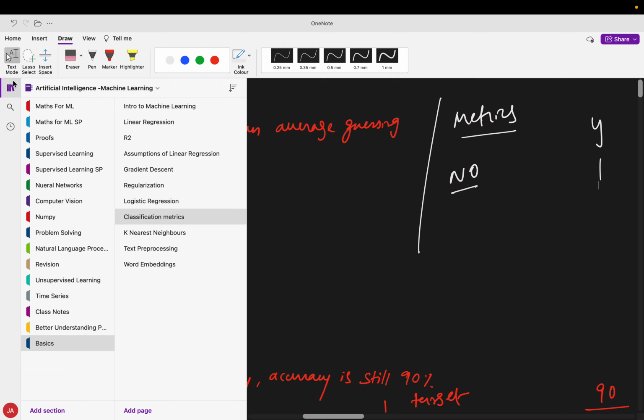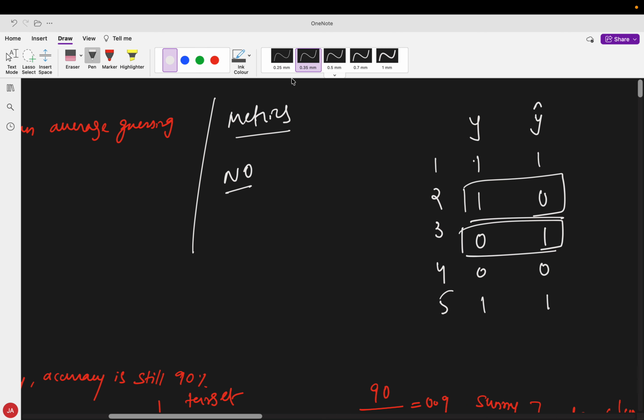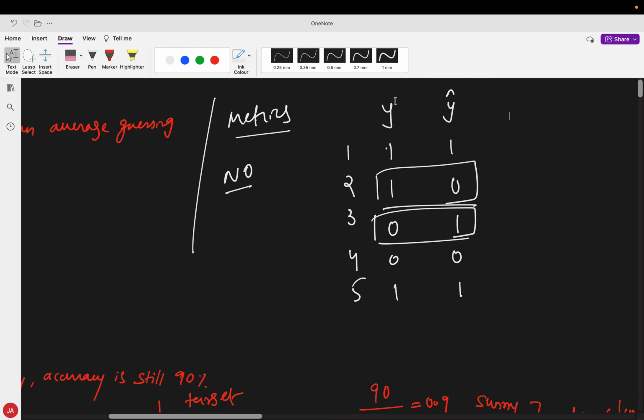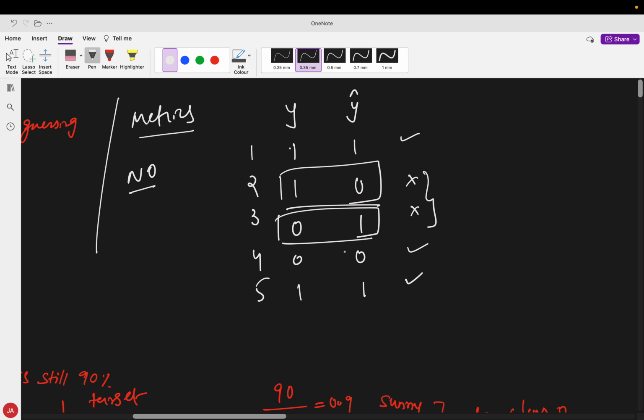Let's say we have this kind of sample where my model predicts this correctly, this incorrectly, this incorrectly, this is correct, this is correct. But these two are incorrect predictions. So the mistake is class 1 being predicted as class 0, and class 0 being predicted as class 1.